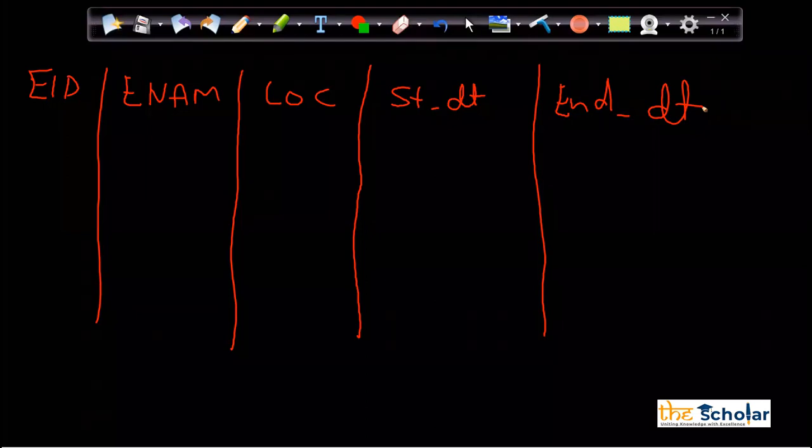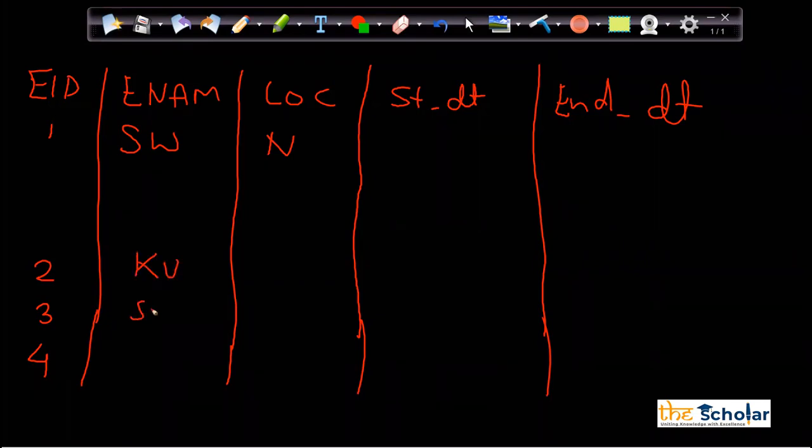Okay. So employee ID 1, Swadesh, he joined in Nagpur. Employee ID 2, employee ID 3, employee ID 4, Kushal, Sneha, Priyanka, all joined in Nagpur. No issues.